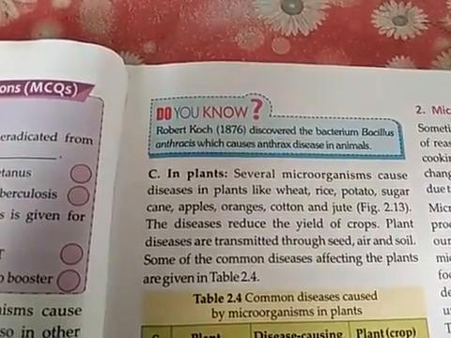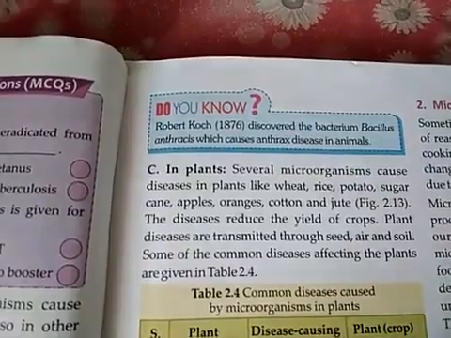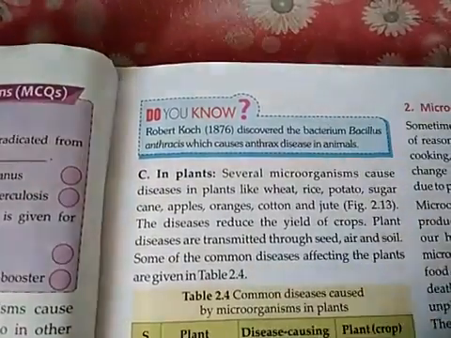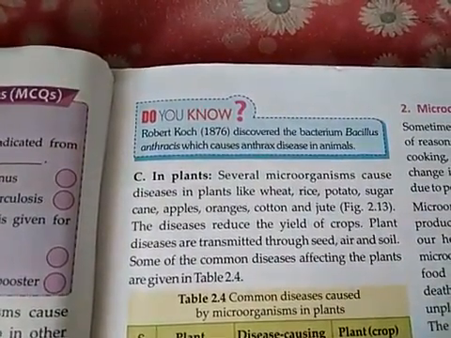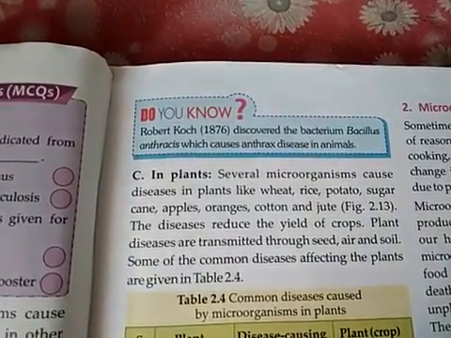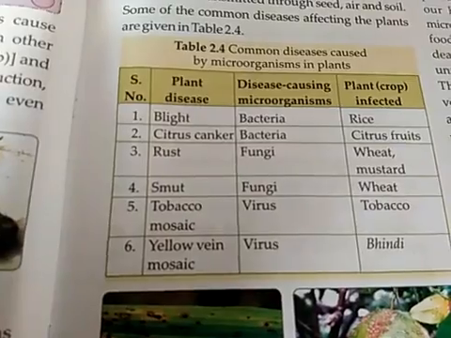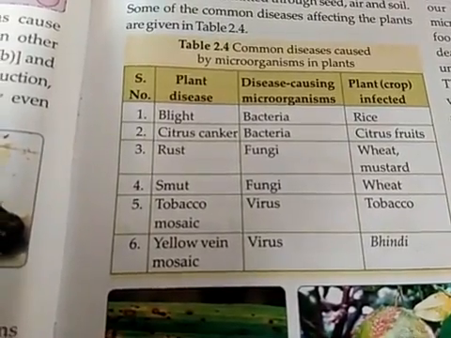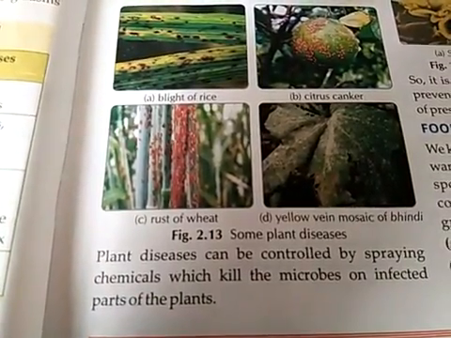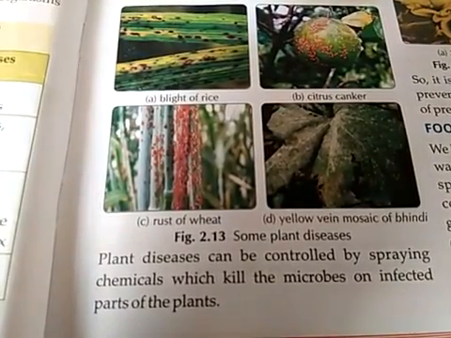Several microorganisms cause disease in plants. Plants like wheat, rice, potato, sugar cane, apples, orange, cotton, jute suffer lots of diseases caused by microorganisms, and the diseases reduce the yield of crop. Plant diseases are transmitted through seed, air, and soil. These are some common diseases caused by microorganisms in plants. These diseases can be controlled by spraying chemicals which kill the microbes on infected parts of the plant.